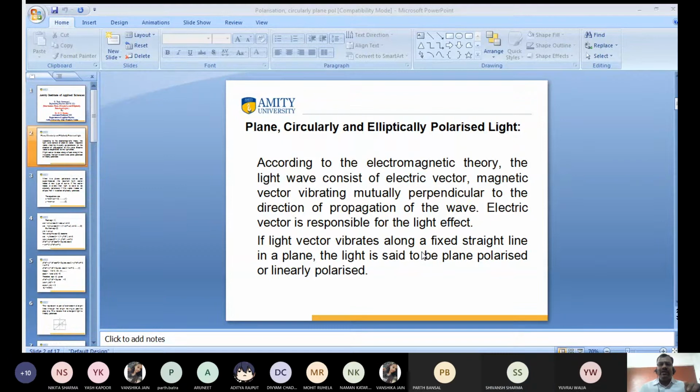So I want to just revise how I can produce linearly polarized light, plane polarized light, and circularly and elliptically polarized light, because the other day we were not in a position to show the figure. So I want to just revise. Kindly wait for a minute. This is very important.